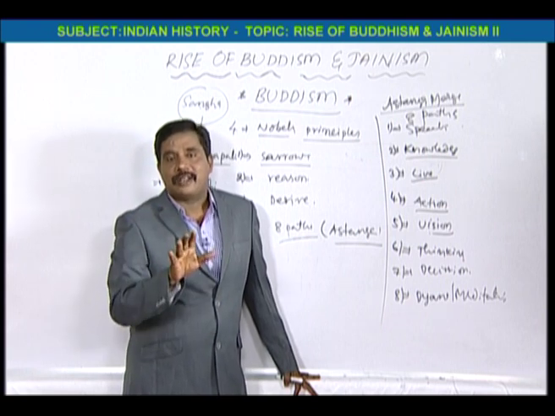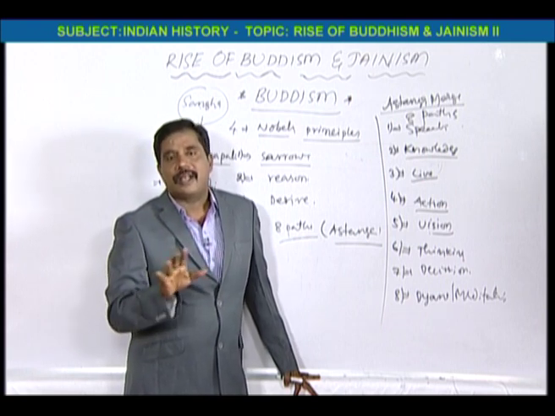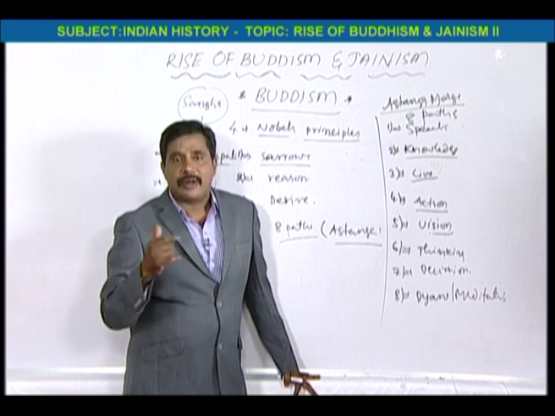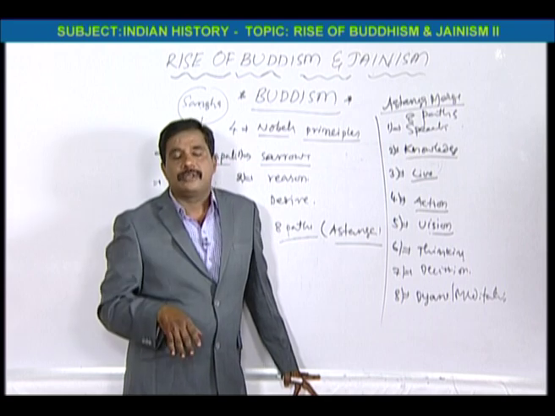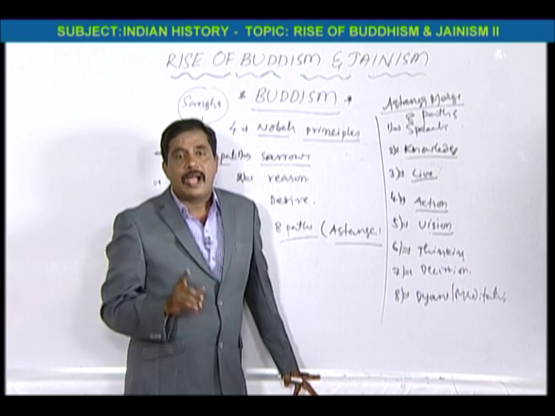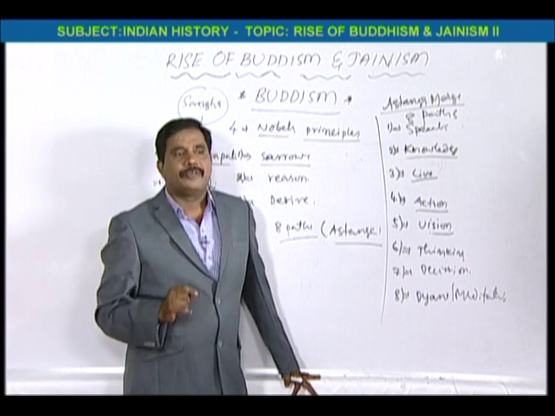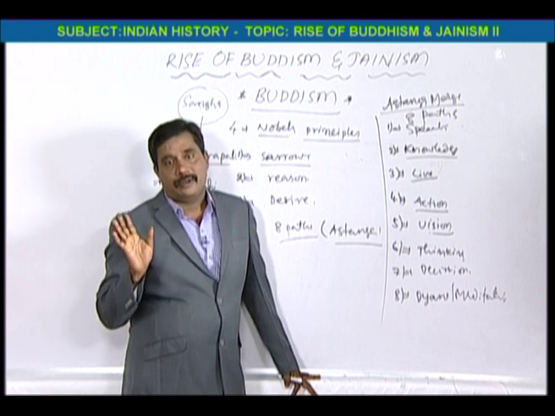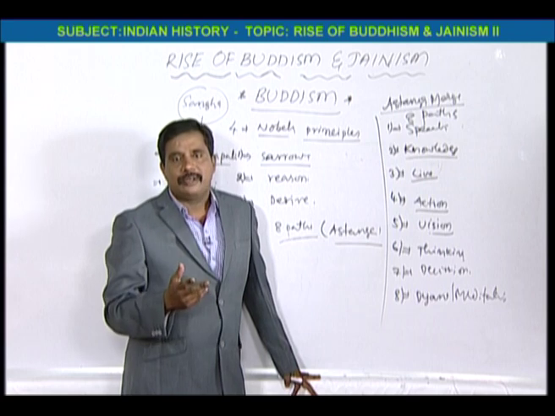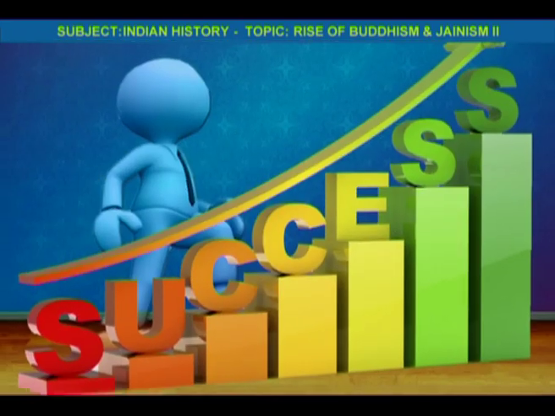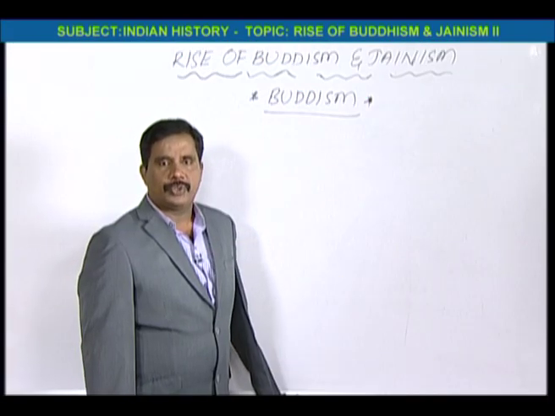That's why the bhikshu should not have any kind of desires. To avoid the desires, he should beg for the food from each house. And only one meal a day. Why? Because if he eats 2 times, he will have to take rest.